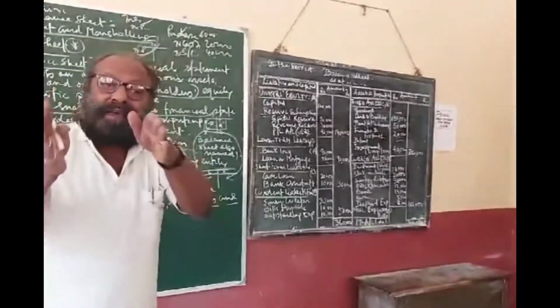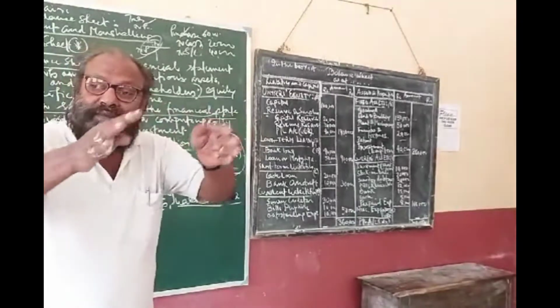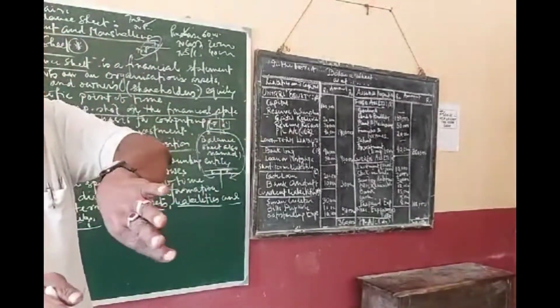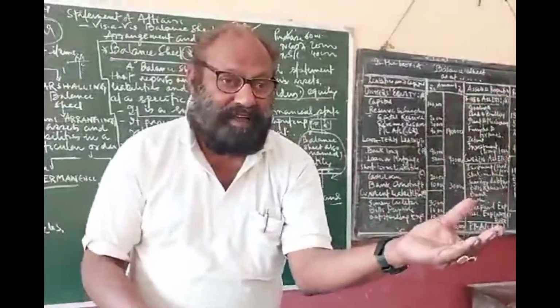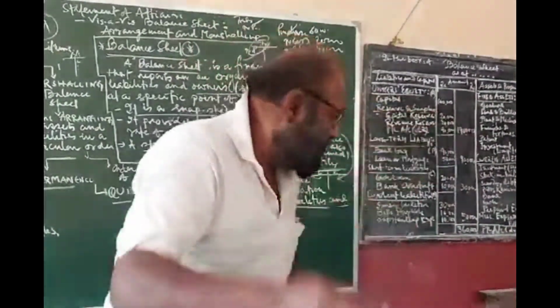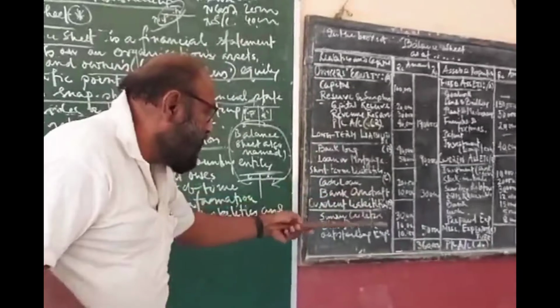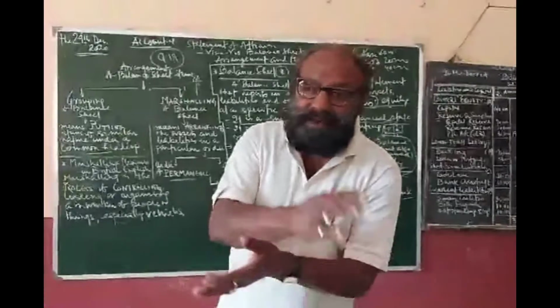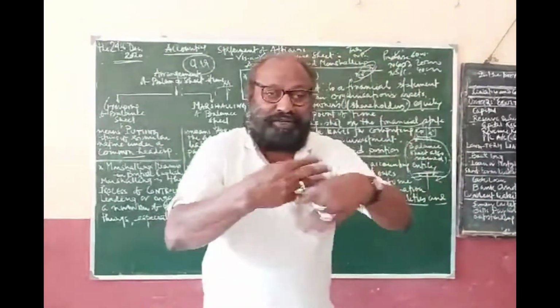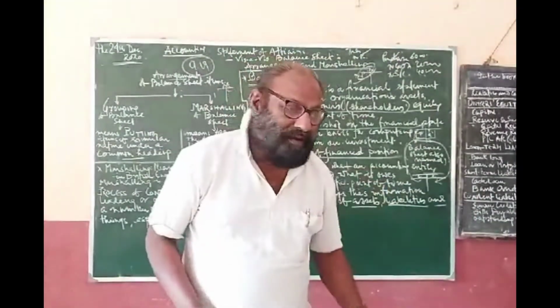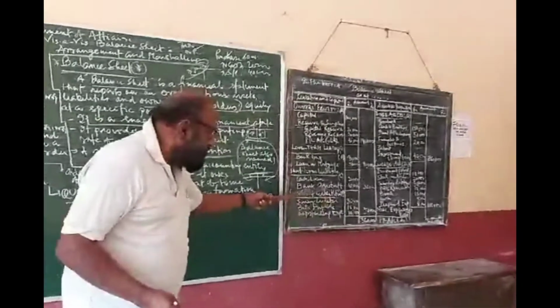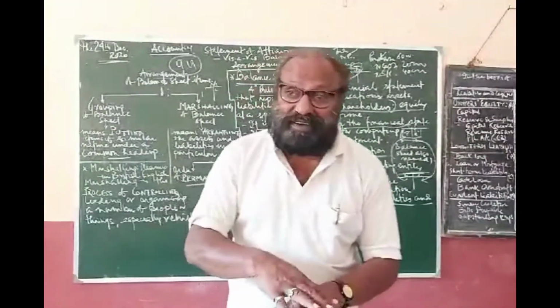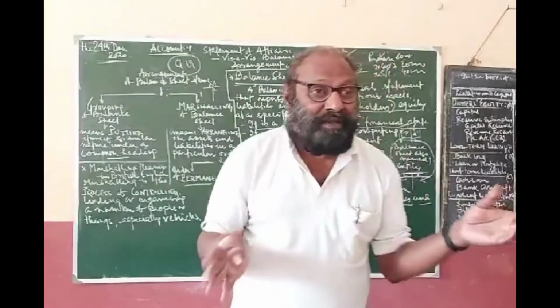Very often you have your bank balance, you have made a fixed deposit, and against that fixed deposit you have made a cash credit facility account, and that is your short-term liability. And bank overdraft, as you know, is when you withdraw more than the amount you had in the bank. It should be a short-term liability, though it may be considered a long-term liability, depending on the terms and conditions of the agreement.